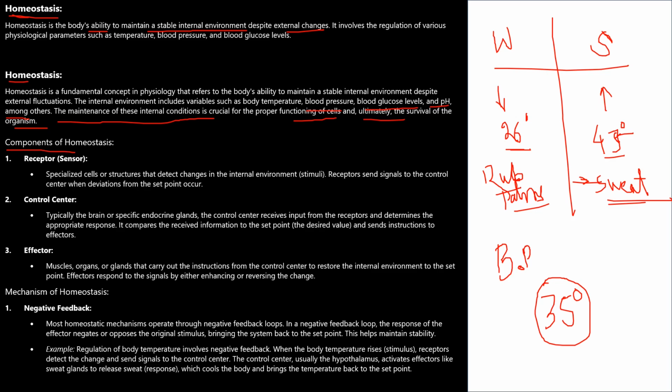Next, the components of homeostasis. What are the components of homeostasis? How does homeostasis work? It works with the help of three components: the receptor, control center, and effector. Okay, let's erase it.